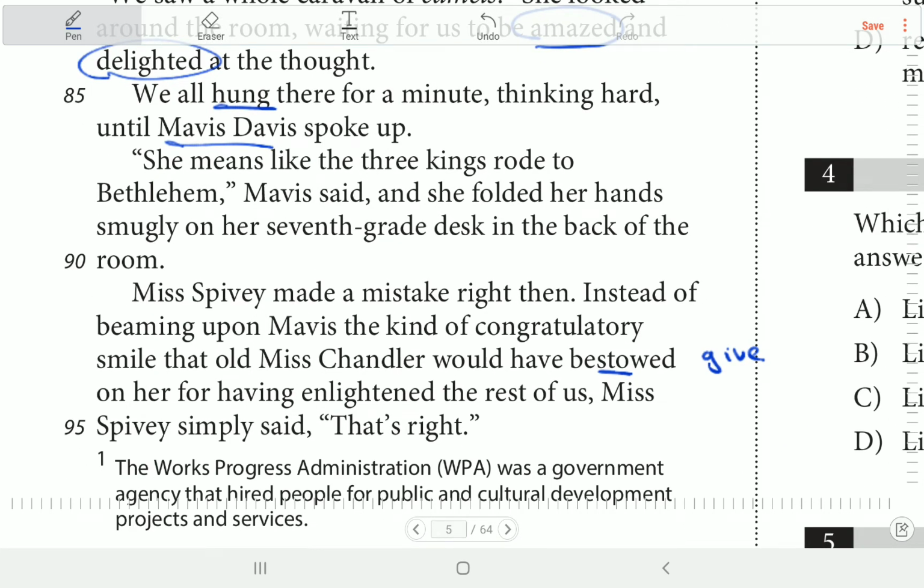بيفهمهم بقى. She means like the three kings rode to Bethlehem. That's a place. Mavis said. And she folded her hands smugly on her 7th grade desk in the back of the room. بيقولون فاكرين يا اولاد القصه اللي خدناها بتاعت 3 kings؟ مش كان في the 3 kings they were riding an animal? This is the camel.